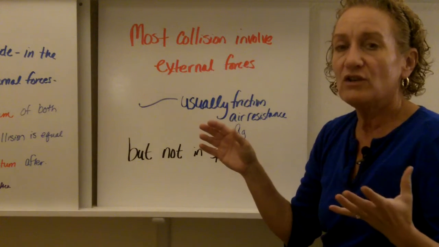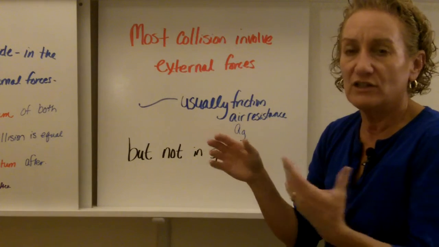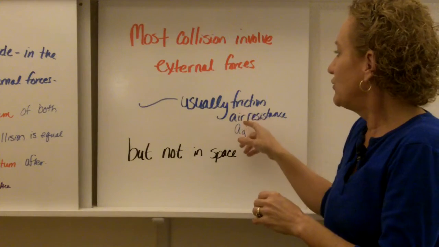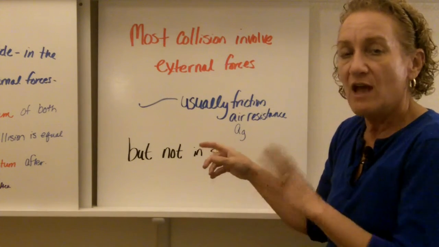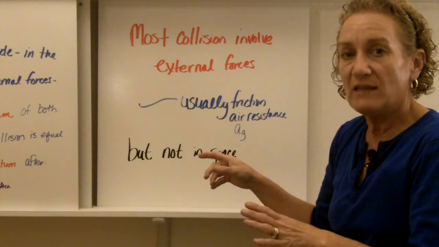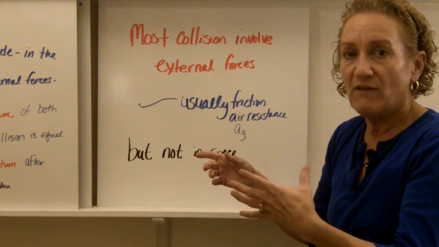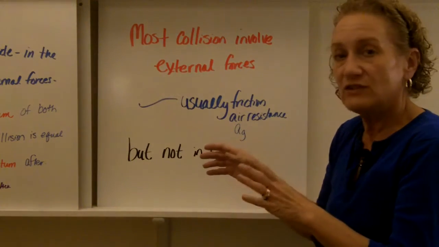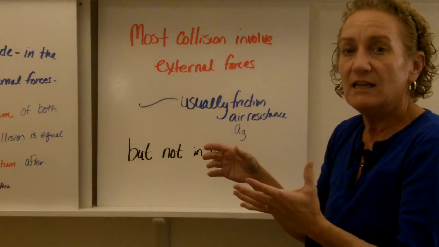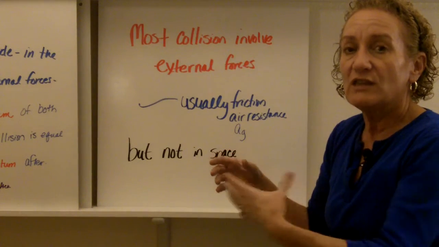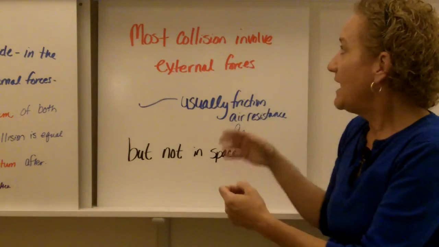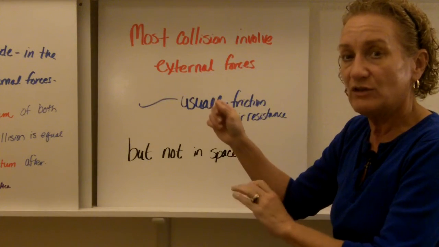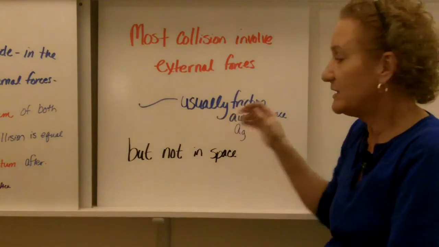So most collisions involve external forces. Usually it's friction. So you're not going to see a lot of perfect collisions in real life, because you have friction, you have air resistance, you have acceleration due to gravity. But you know where you can see it? You can see it in space. Microgravity is actually what we have on the space shuttle and the space station. And so you'll see a lot of experiments done in 0G or in low G so that they can see the effects. And they find that exactly what we've said, that momentum is conserved in collisions, is exactly true when you're in space. Here on Earth, it's a little bit harder to see.